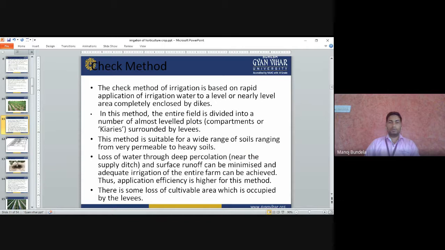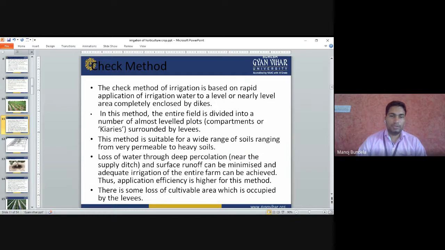This method is suitable for a wide range of soils, ranging from very permeable to heavy soil. So normally we can use the check method for all types of soils, heavy soils as well as permeable soils. Loss of water through deep percolation near the supply ditch and surface runoff can be minimized, and adequate irrigation of the entire farm can be achieved.